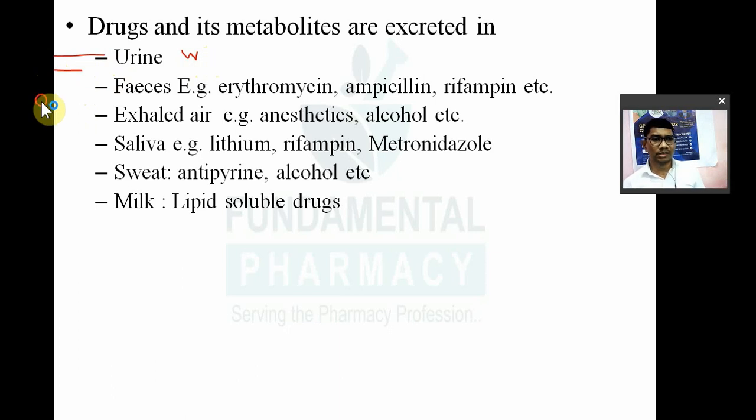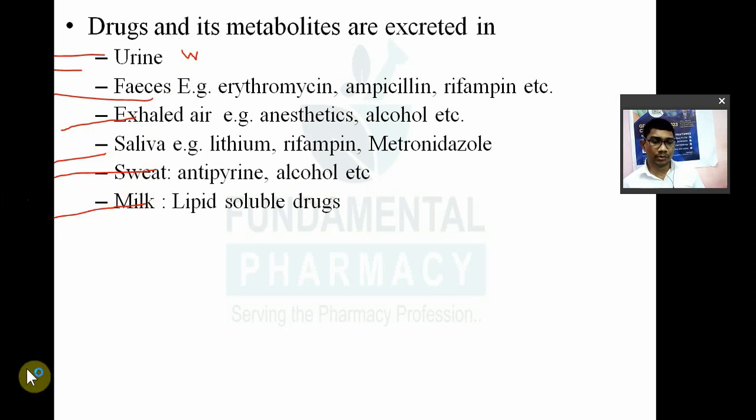Then some drugs are removed in the feces: erythromycin, ampicillin, rifampicin, etc. Some drugs are removed in the exhaled air, like anesthetics and alcohol. In the saliva, lithium carbonate, rifampicin, metronidazole, etc. So these drugs are eliminated or excreted in the saliva. In the sweat, antipyrine, alcohol, as I told you. In the milk, lipid soluble drugs.